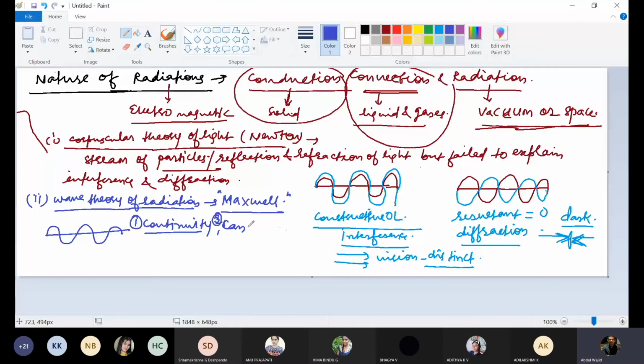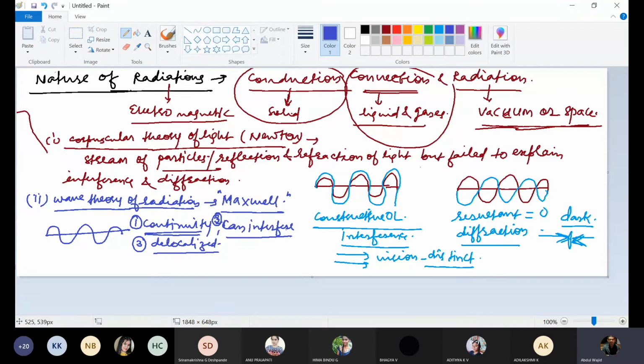and third, delocalized. Delocalized waves do not have any specific position. So one wave can interfere with another wave. That is the meaning of delocalized, and that's what you said, can interfere. And in waves there will be continuity. There won't be any gap. So the wave theory was given by Maxwell.